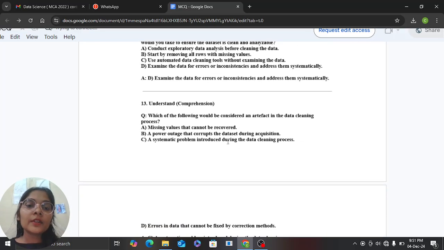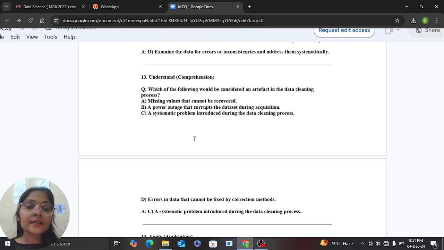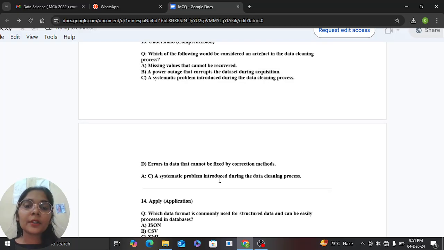Now the next one is, which of the following would be considered an artifact in the data cleaning process? The answer is a systematic problem introduced during the data cleaning process. The problem which is introduced during the data cleaning process will be considered an artifact in the data cleaning process.